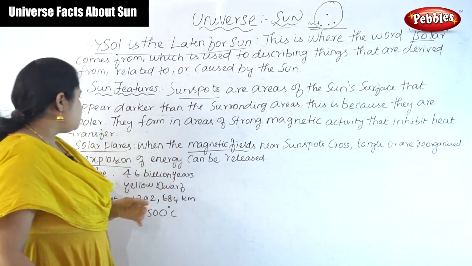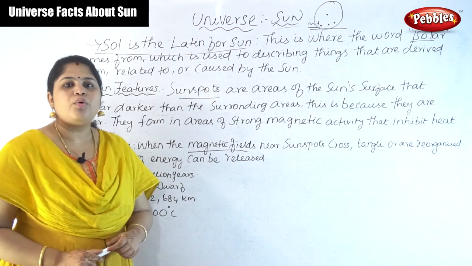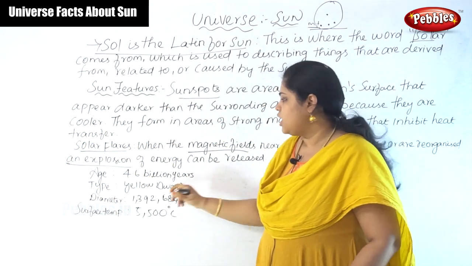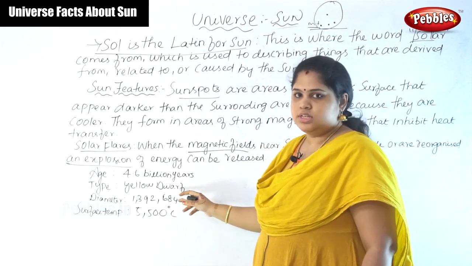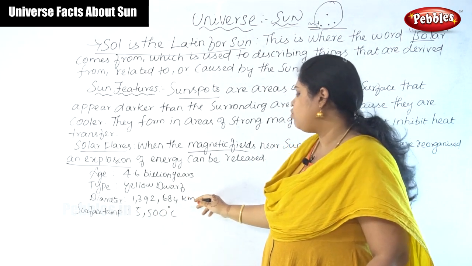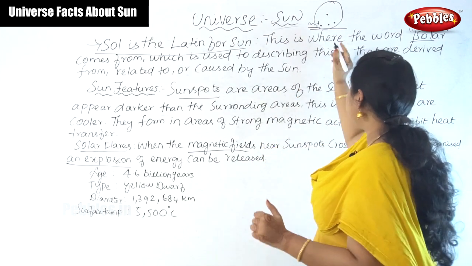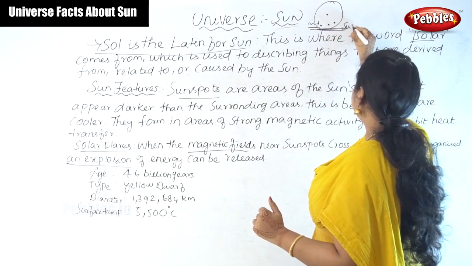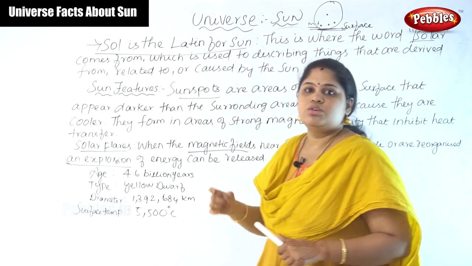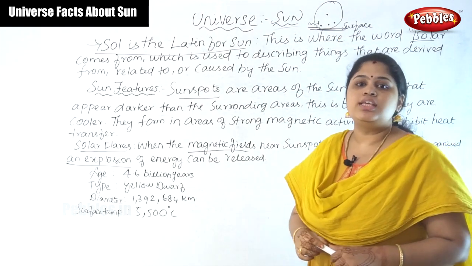Okay, and the next point is the age of the sun. The age of the sun is 4.6 billion years, and its type is a yellow dwarf. Its diameter is nearly a million 684 kilometers. I'm telling about only its surface temperature. This is the surface. The surface temperature is only 5500 degrees Celsius.